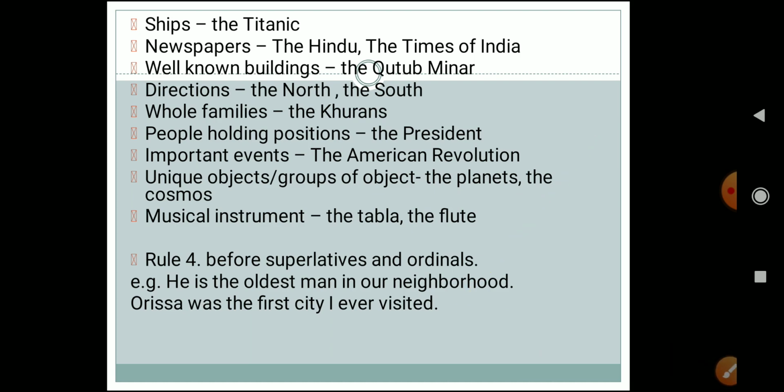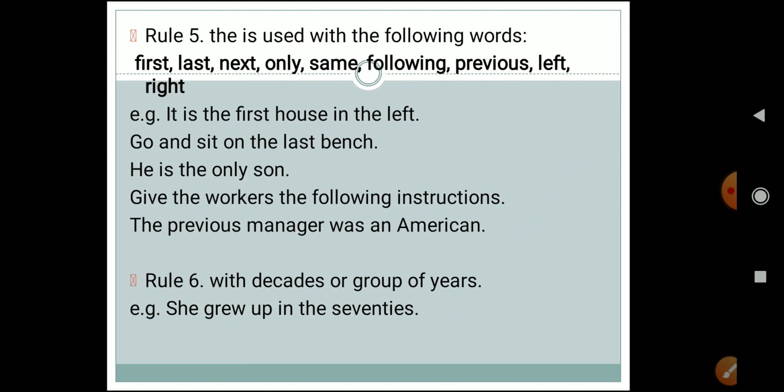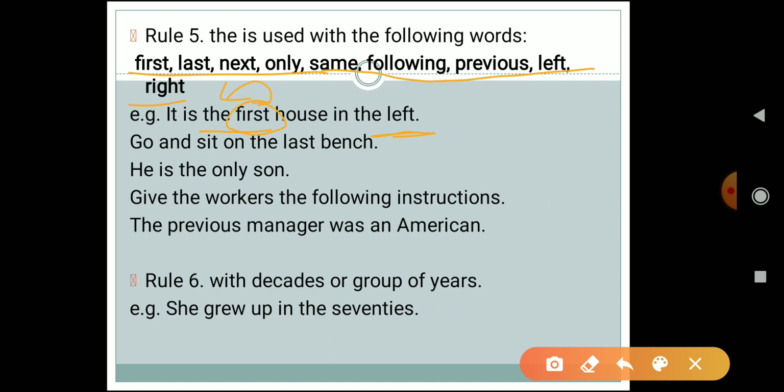Let's see another rule. Rule 5 says the is used with the following words. Whenever you see words like first, last, next, only, same, following, previous, left, right, over here also we have to use the definite article, that is the. For example, it is the first house on the left. First, an ordinal number, was used, that is why we have used the. Left is used, so we are using the. We are talking about a particular place, person, object or idea.